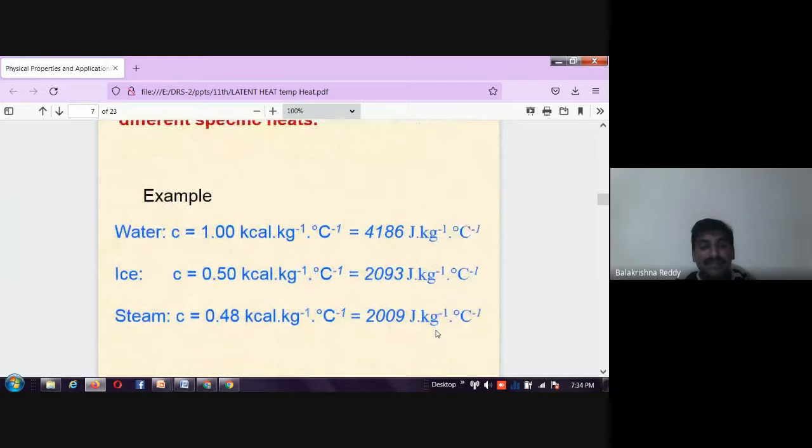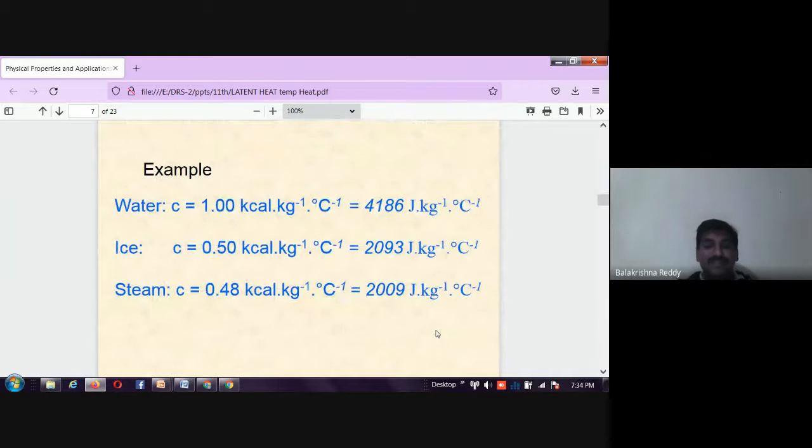You can see here a few values of specific heat capacity for ice, steam and water. Water is 1 kilocalorie per kilogram per degree Celsius. Ice is 0.50 kilocalories per kilogram per degree Celsius. Steam is 0.48 kilocalories per kilogram per degree Celsius.